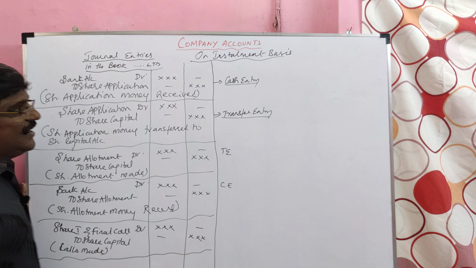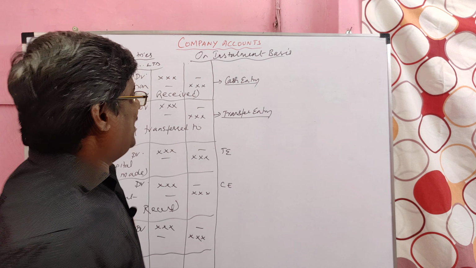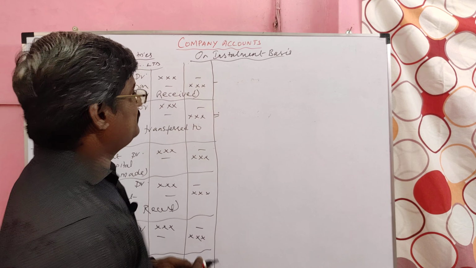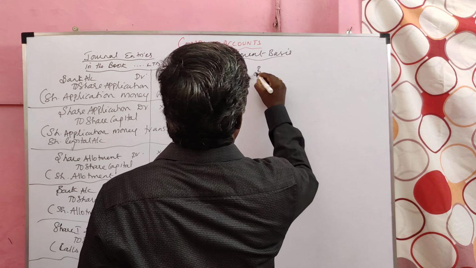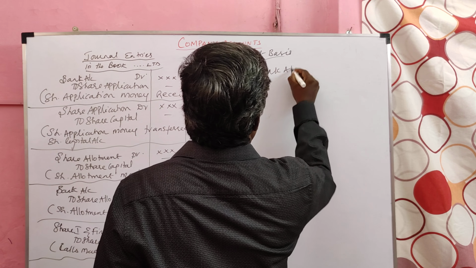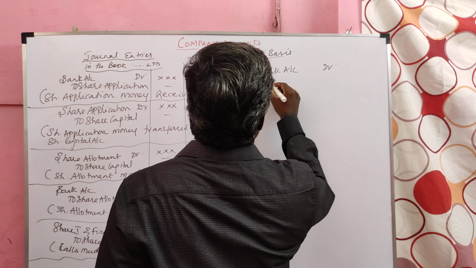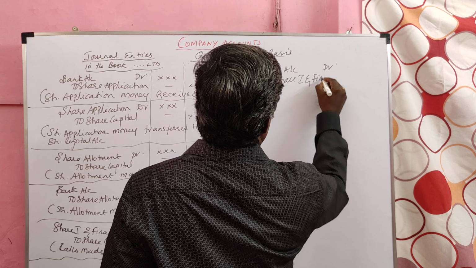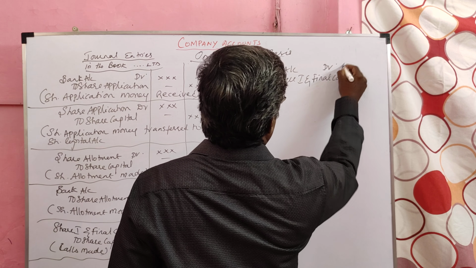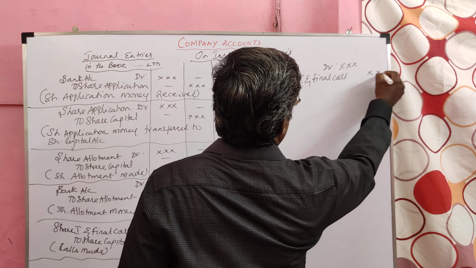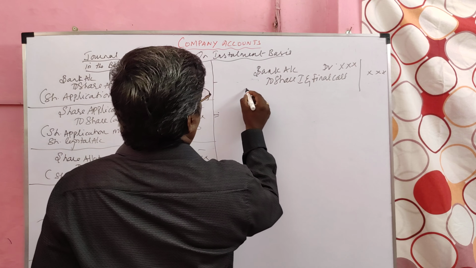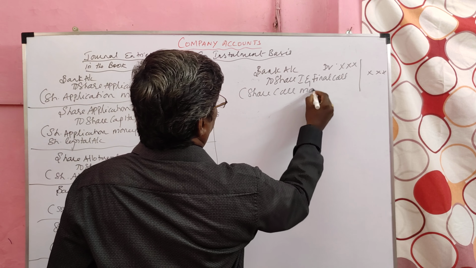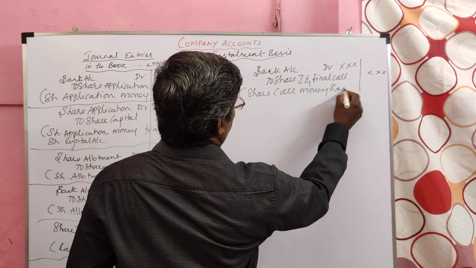Then the company collects the call money. For that the entry is bank account debit to share first and final call. Narration: share call money received.